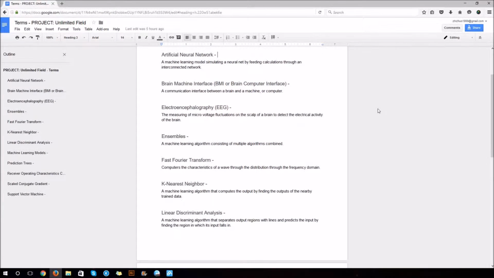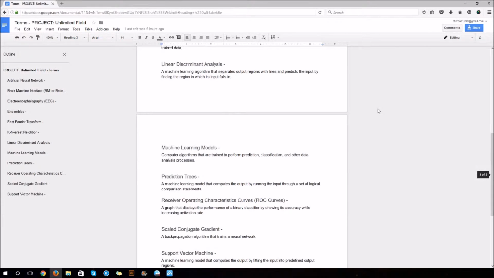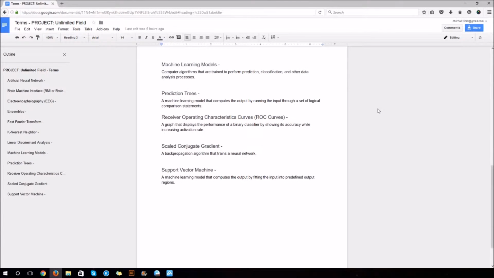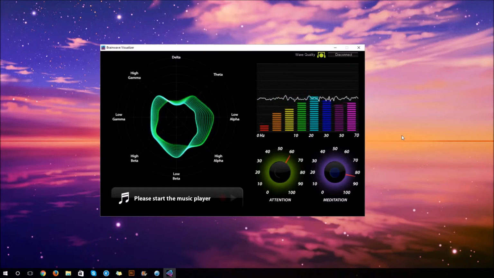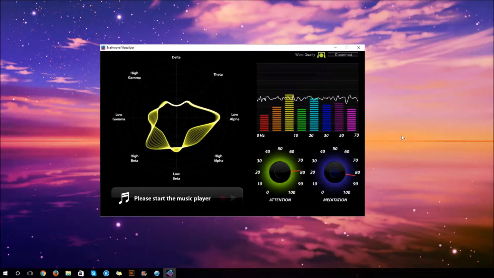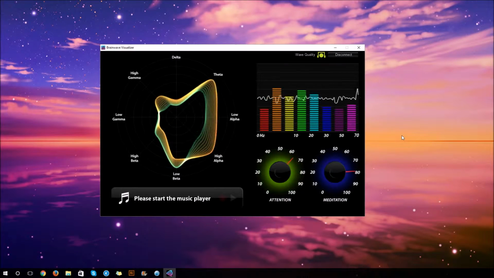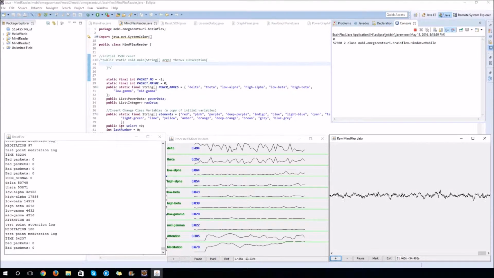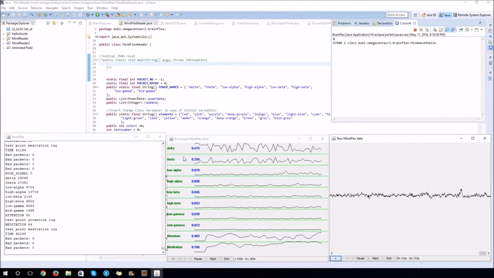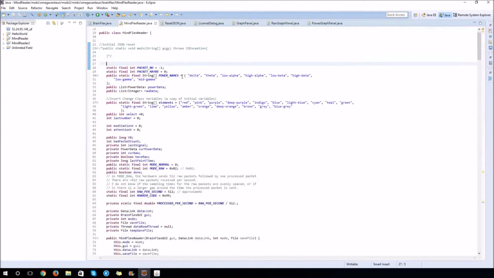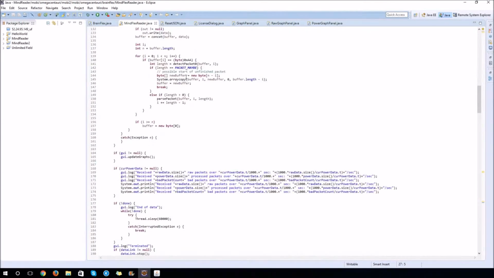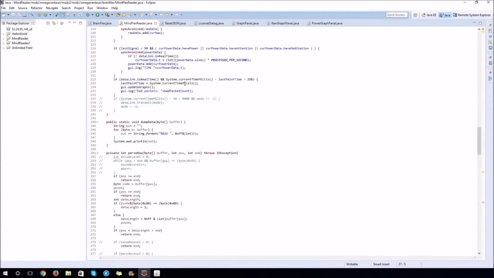So I just did research and played around with the default applications that came with the EEG sensor. One of the applications allowed me to see my brainwaves on the computer, but it did not really relate to my project. I did not have a lot of success until I came across a Creative Commons Java program posted online. I played with it and I was able to modify the contents so that I could read the default computed brainwave values from the sensor, which are frequency, meditation, and attention values.